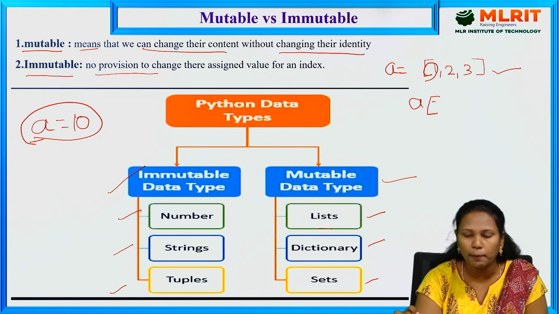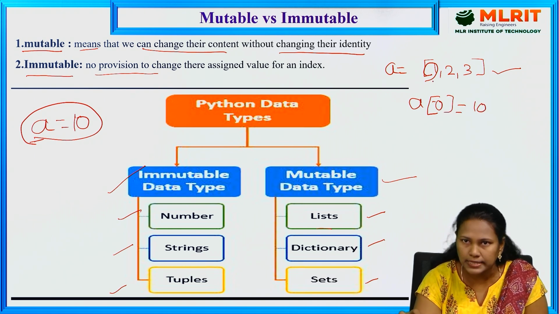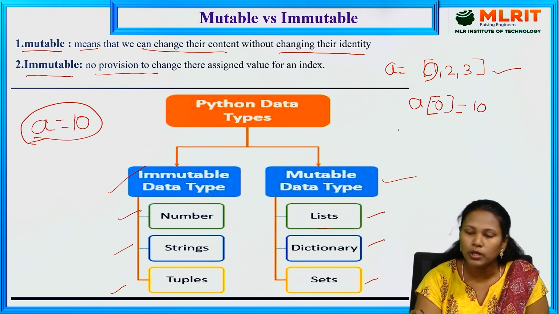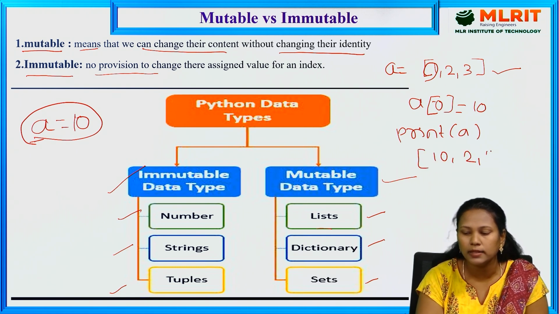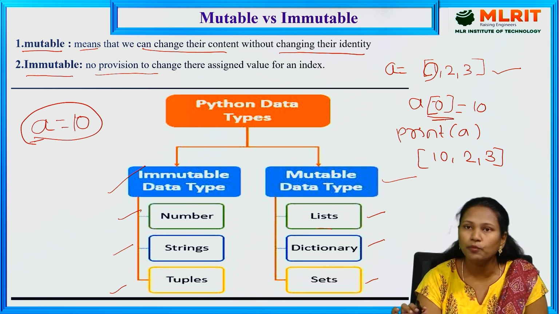I want to update the first value. In place of 1, I want 10. So A of 0 equal to 10, meaning in place of 1, I am assigning 10. Now, if I print A, it prints the values 10, 2, 3. This is called indexing. If you want to access a value in the list, we access it with the help of indexing.